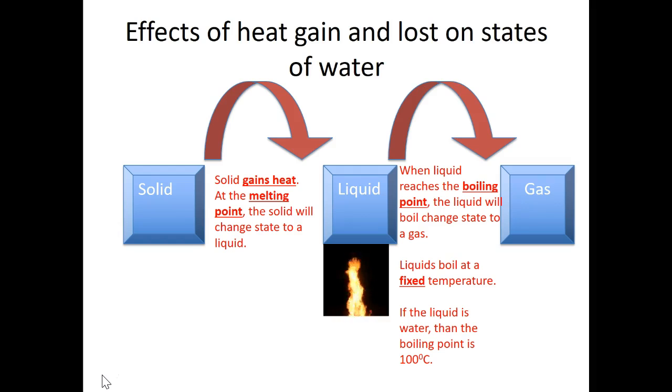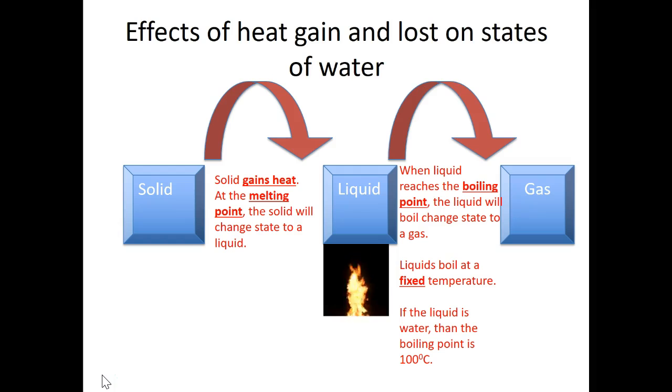Evaporation happens at any temperature above the melting point, but boiling happens at a fixed temperature. So if the liquid that we're talking about is water, then the boiling point will be 800 degrees Celsius. If we're talking about other liquids, then the boiling point may be above or below 100 degrees Celsius, but it will always be fixed. So let's recap before we go on.